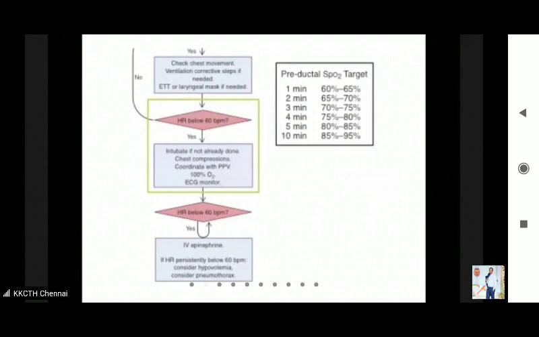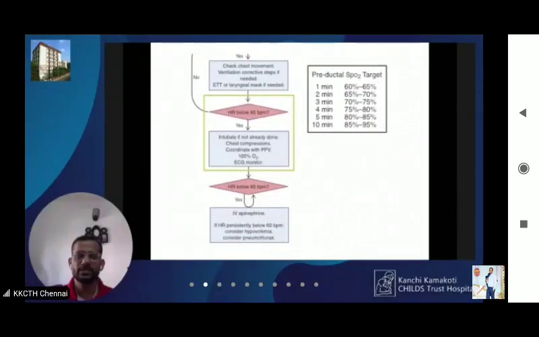So the size of the endotracheal tube will be decided by the size of the baby. Less than 1 kilo, you will choose 2.5; 1 to 2 kilos, 3; 2 to 3 kilos, you will use 3.5; and above 3 kilos, 3.5 or 4 you can choose.